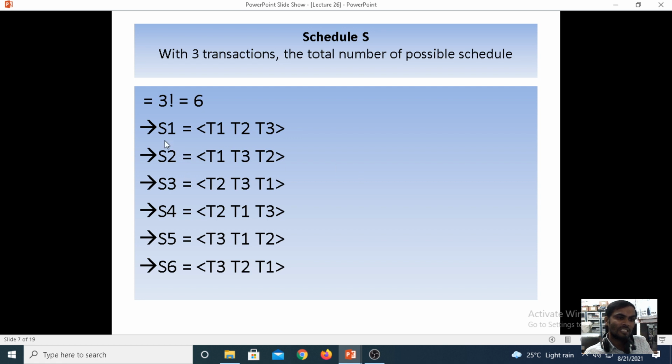Now under the S1 serial schedule for the view equivalence, T1 is pointing to T2, T2 is pointing to T3. When you are comparing from T1 pointing to T3, it is not serial, it is non-serial. Coming to the schedule 3, we can consider it a serial schedule. T2 is pointing to T3, T3 is pointing to T1. Similarly, the schedule S also is serial. T3 is pointing to T1, T1 is pointing to T3. It is following the conditions of view equivalence, so the next schedule is not required.